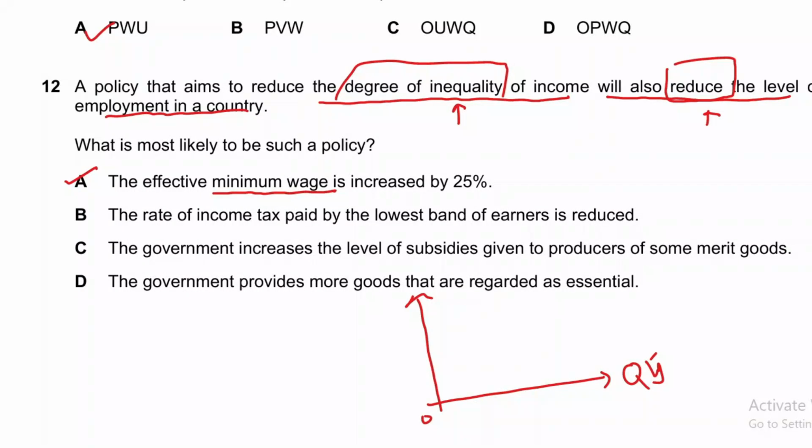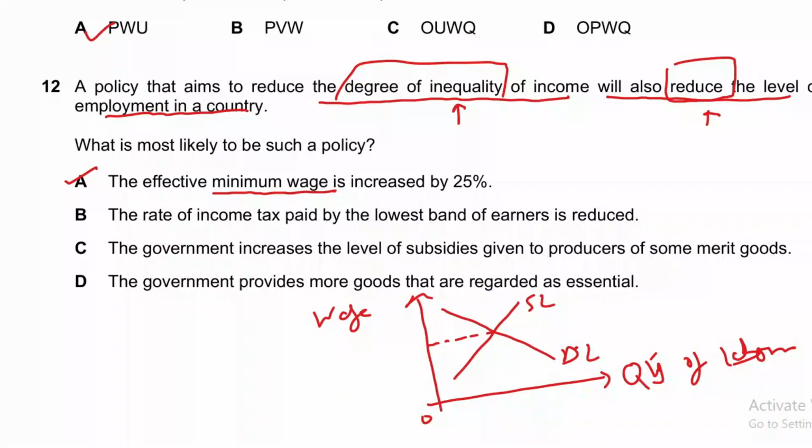This is the demand of labor and this is the supply of labor. Equilibrium takes place at this point, and the wage rate is W and employment is Q.